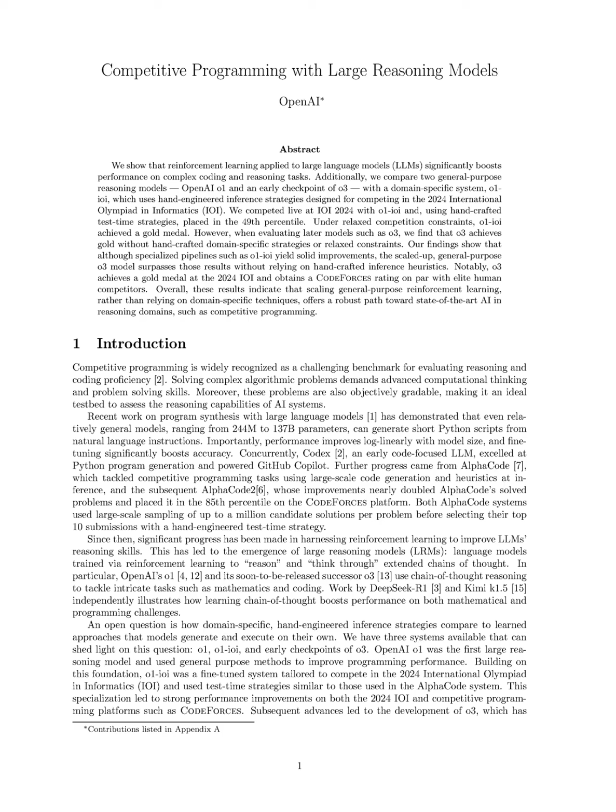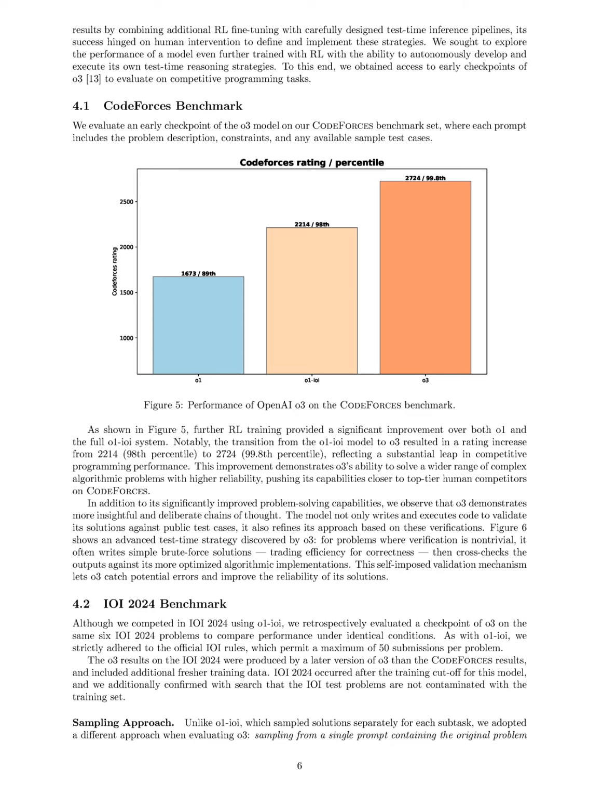The proposed OpenAI reasoning model, O3, aims to address the limitations of earlier models, such as O1 IOI, by eliminating reliance on human-engineered test time strategies for competitive programming. Unlike O1 IOI, which utilized complex, handcrafted inference strategies to enhance performance, O3 autonomously develops and executes its own test time reasoning strategies through reinforcement learning.